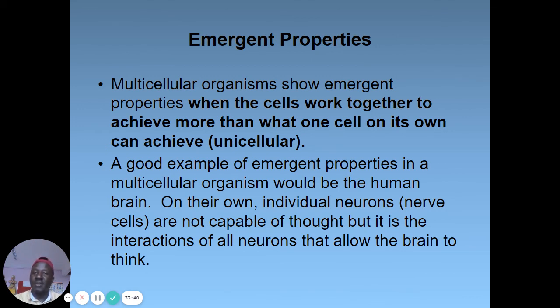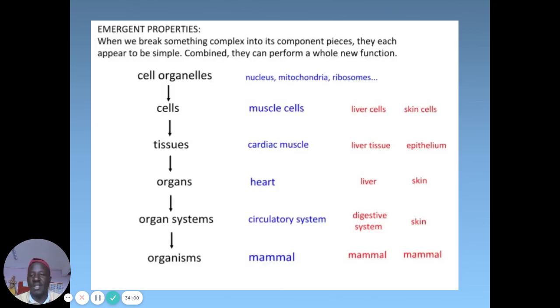Individual neurons on their own are not capable of thought, but it is the interaction of all the neurons that allows the brain to think and carry out all that. So with emergent properties, when we break something complex into component pieces, they each appear to be simple. Combined, they can perform a whole function, and this is where we have system organization.